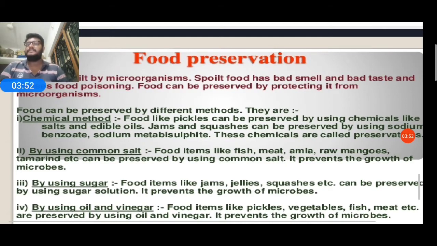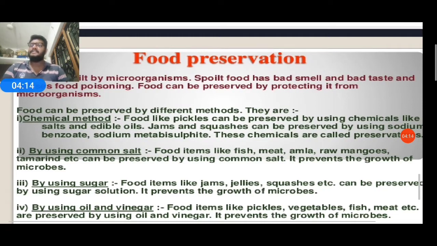Some jams and squashes can be preserved using chemicals. Remember these chemicals: sodium benzoate and sodium metabisulphite. Sodium benzoate and sodium metabisulphite are the chemicals used for the preservation of jams and squashes.